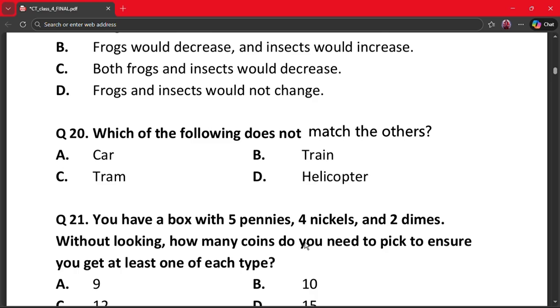Moving on to the next question, question number 20. Which of the following does not match the others? A. Car, B. Train, C. Tram, and D. Helicopter. So here the odd one out is option D, that is helicopter. Why? Because car, train, and tram travel on land. Helicopter flies in air. So helicopter does not belong in the group.